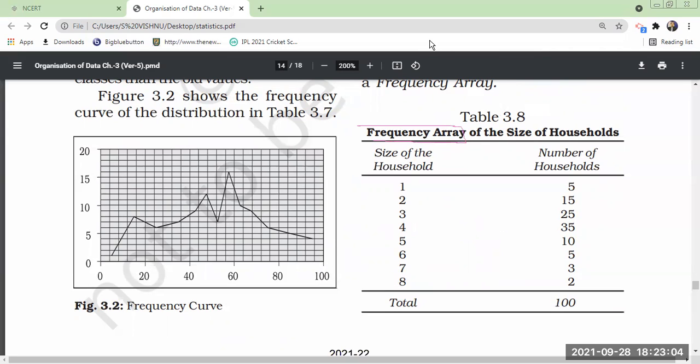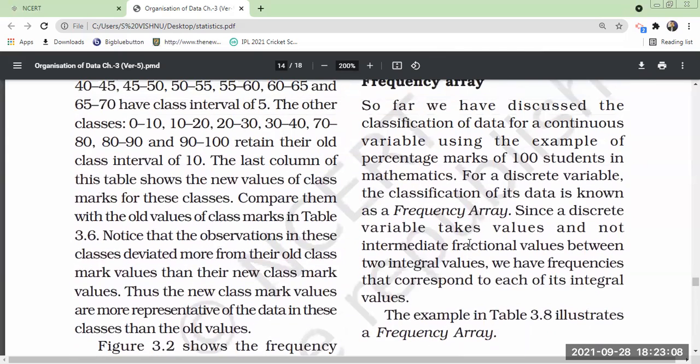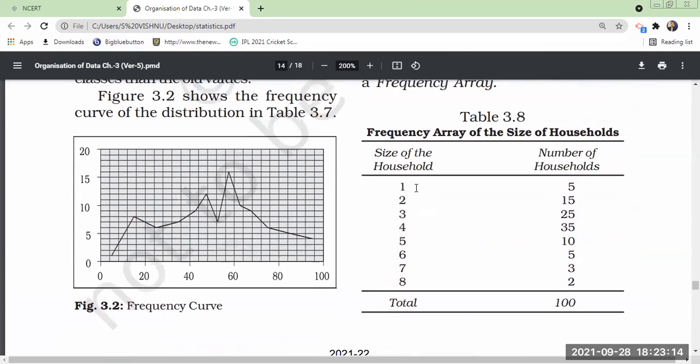Frequency array you will find for this kind of data. For a discrete variable, these are all discrete variables, meaning exactly, there are no in-between points. Exactly 1, how many are there? 5. Exactly 4, 35 are there. Exactly 7, 3 are there. Likewise, 3 families are there.